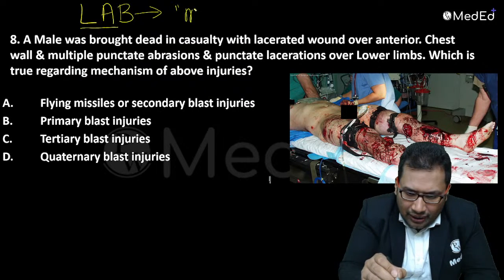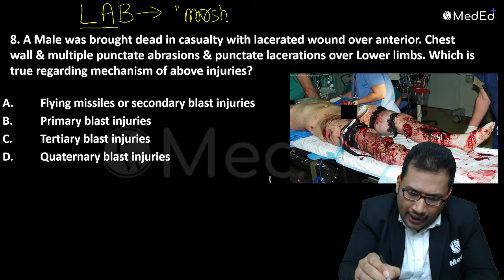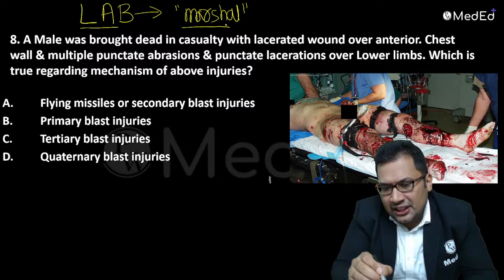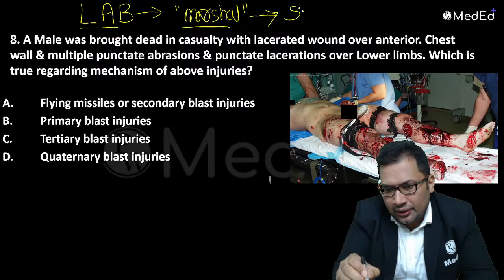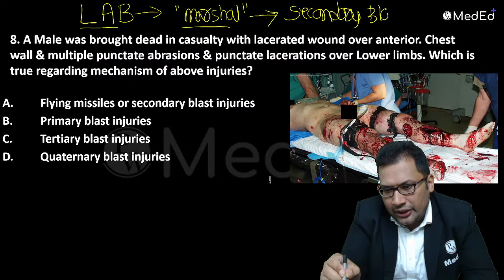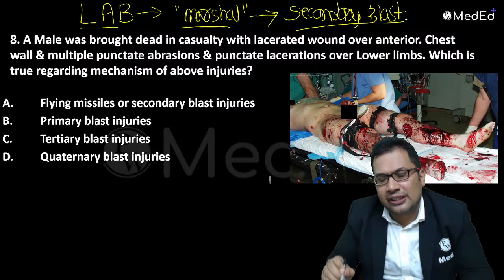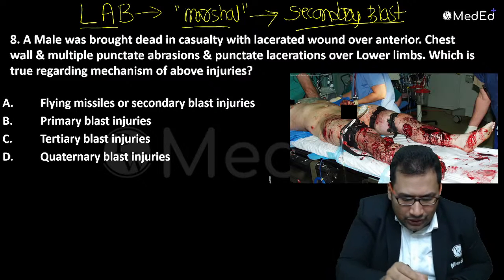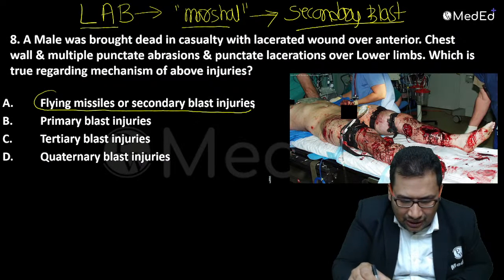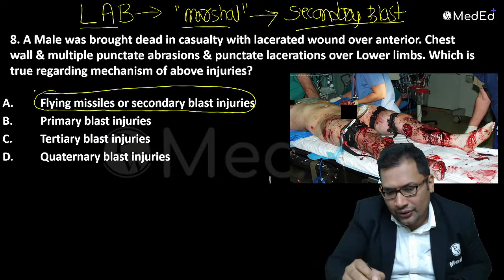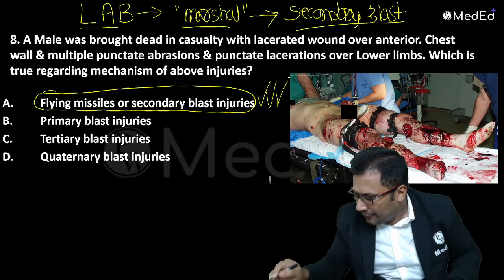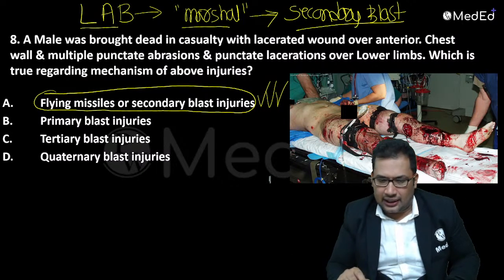So this is known as Marshall's triad of blast injury, which is a secondary blast injury. What is the reason for secondary blast injury? Flying missiles. The answer is flying missiles, or secondary blast injury. So A is the correct answer. Good, many answered. A is the correct answer.